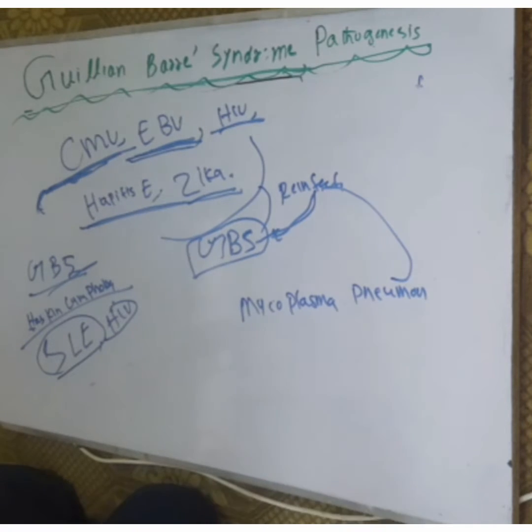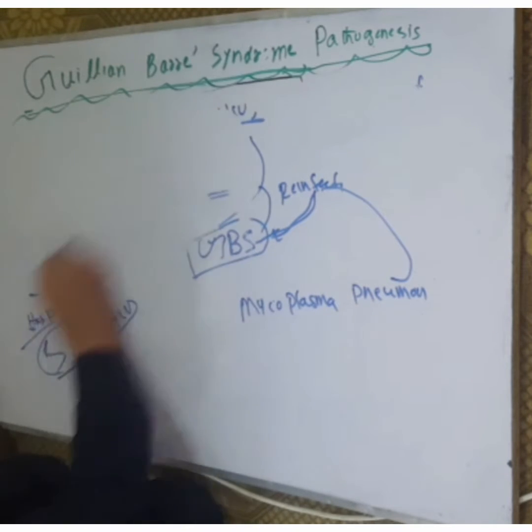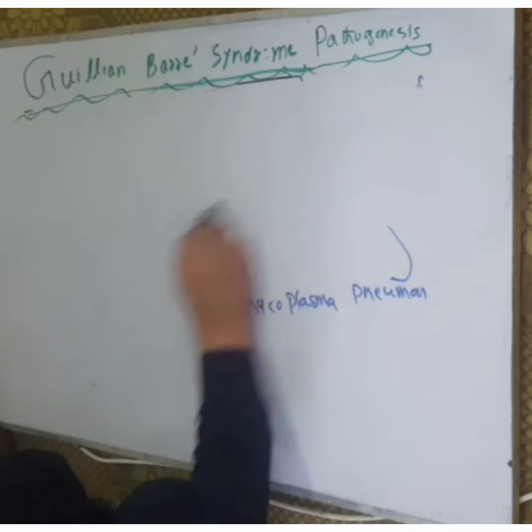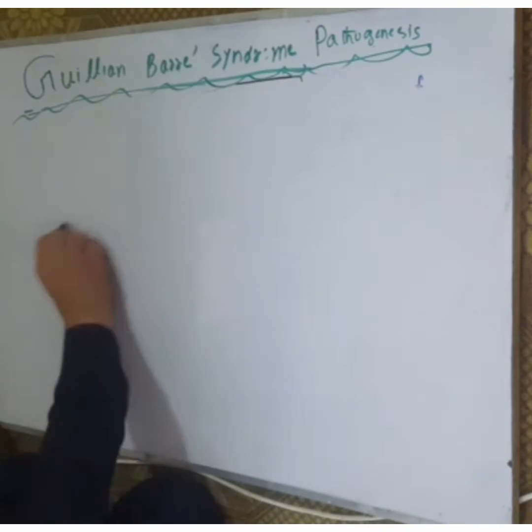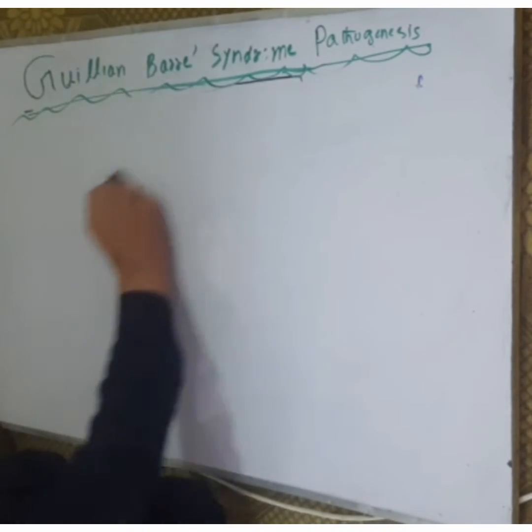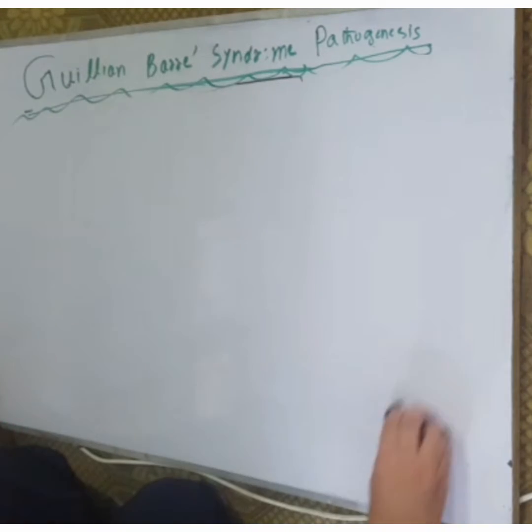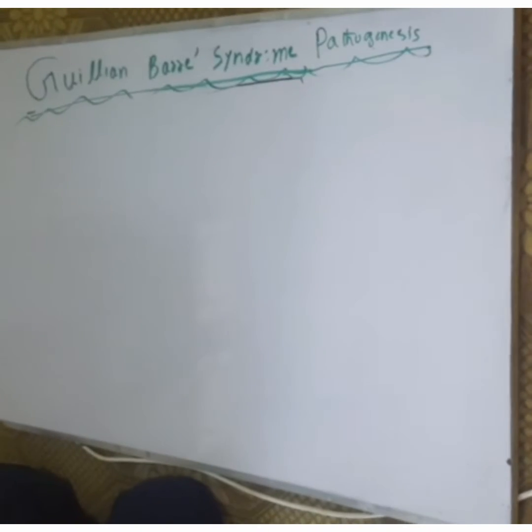Guillain-Barré syndrome occurs due to autoimmune processes. The autoimmune antibodies are formed in the human body, and they attack the myelin sheaths of the neurons.